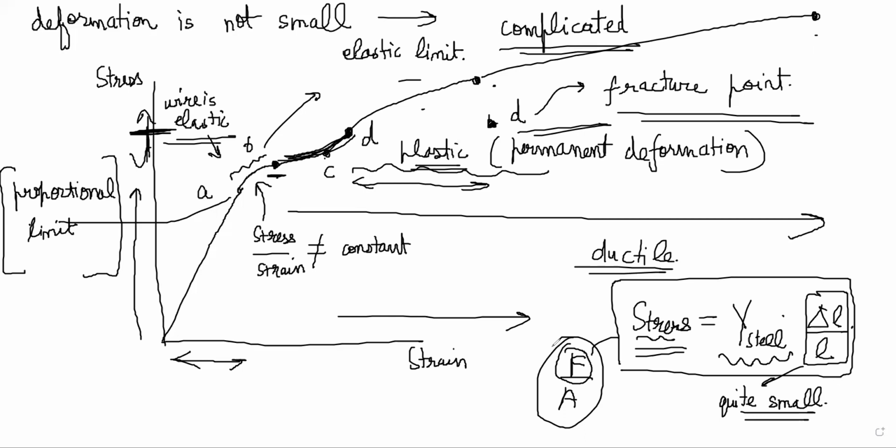Secondly, when the deforming force is removed, the original curve is not retraced. Although the sample finally acquires its natural length, the new curve is a different curve. So if you remove the stress, then the length decreases, but it decreases along a different path. Normally it's stretched like this, but it comes back to its natural length in this way.